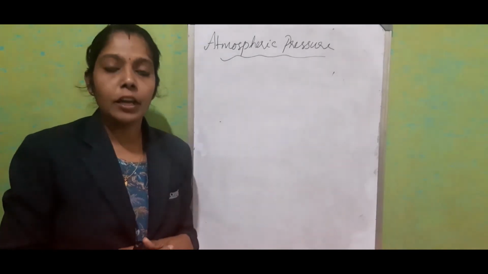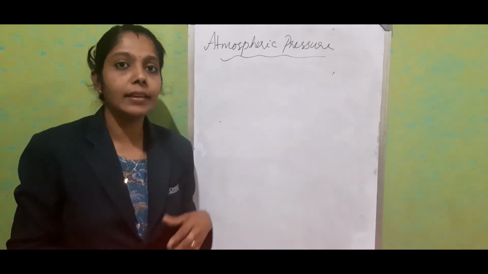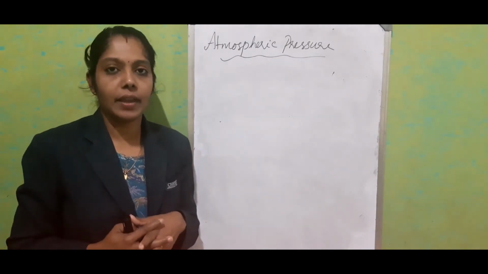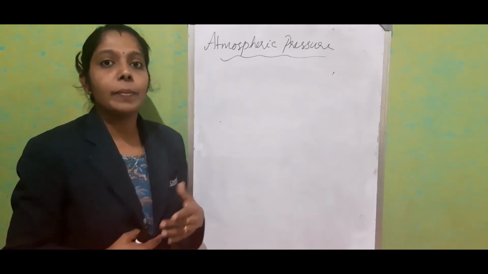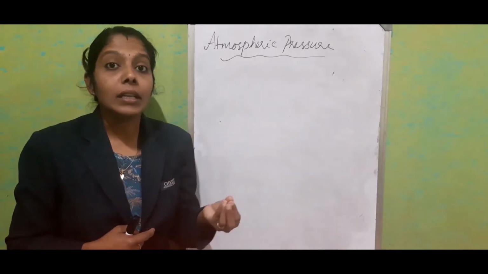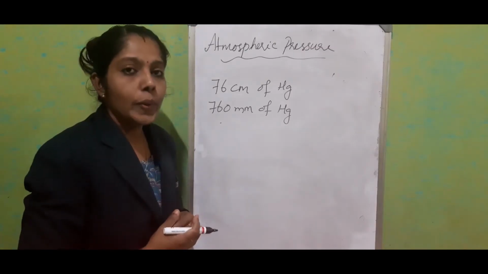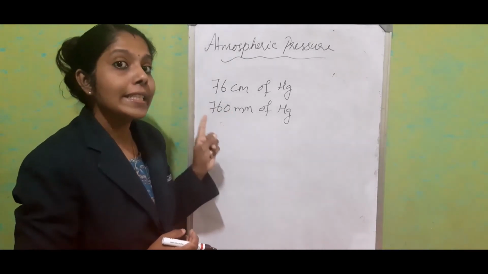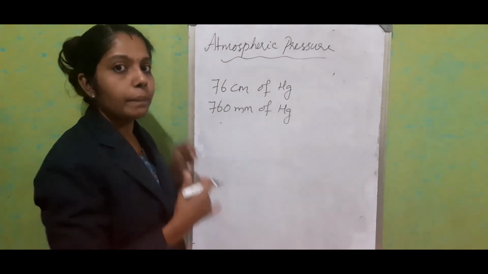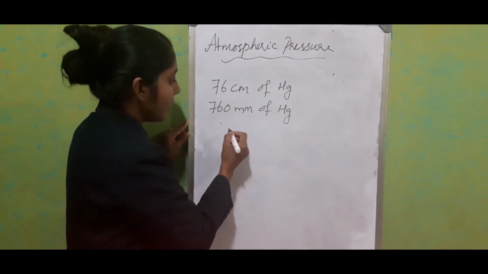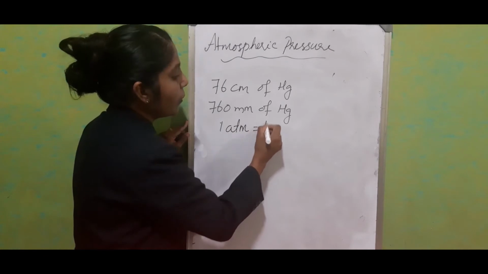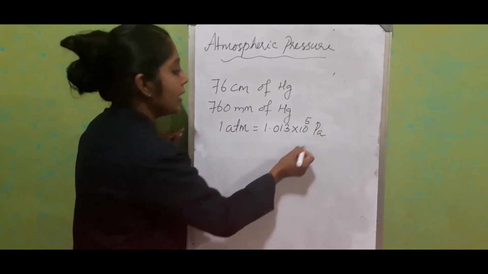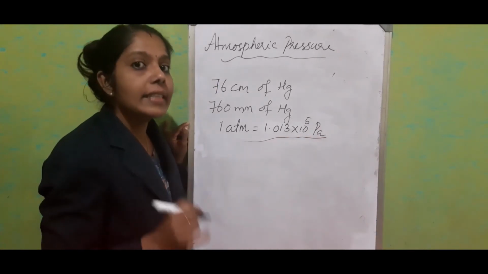If we see the standard value of atmospheric pressure, we consider the atmospheric pressure at sea level. We usually mention it in terms of a mercury column. So 1 atmospheric pressure is equal to 76 centimeter of Hg, or 760 millimeter of mercury. Or, as we studied, 1 atmospheric pressure is equal to 1.013 into 10 to the power 5 Pascal. So this is 1 atmospheric pressure at sea level.